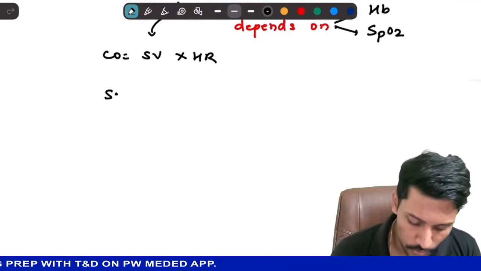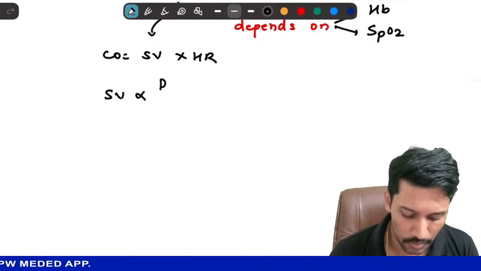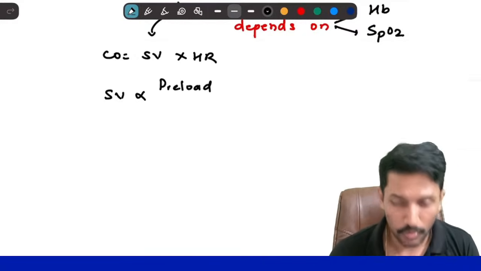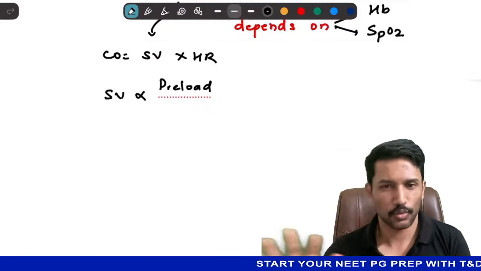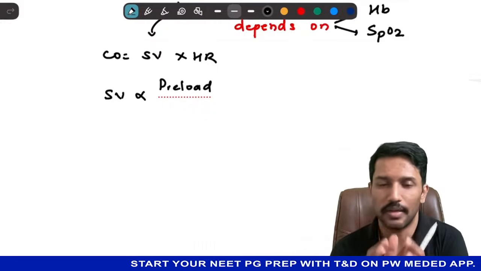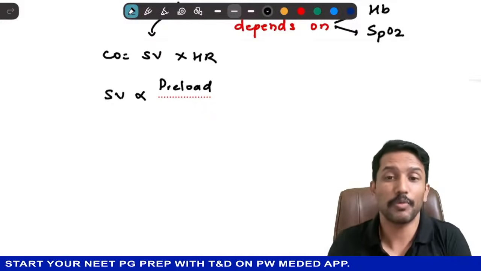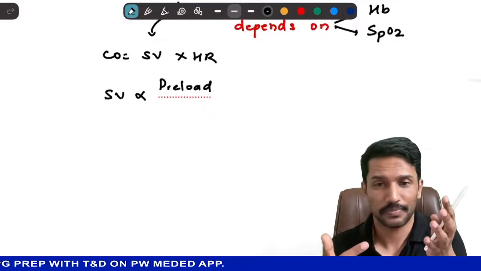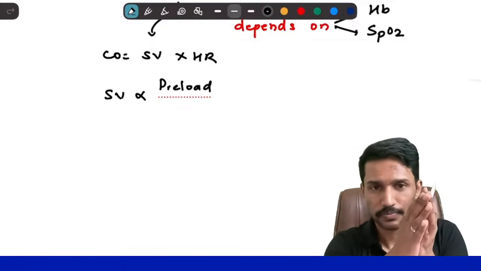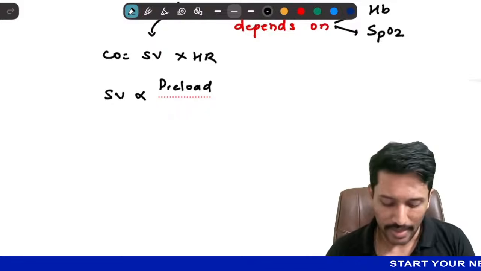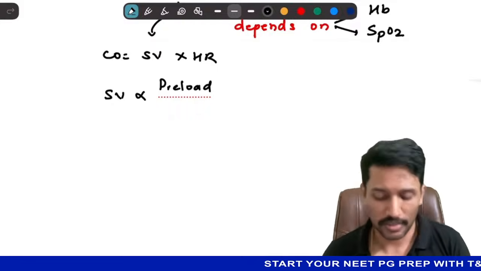Now I also want you to know that stroke volume is directly proportionate to preload. What do I mean by preload? The amount of blood present in the ventricles at the end of diastole. Diastole is over, I have given blood to the ventricle. This is the blood that the ventricle is capable of ejecting. It can't make its own blood. Whatever blood has reached the ventricle in diastole is the one that it can eject. So that is end diastolic volume, and that volume is what we call preload.